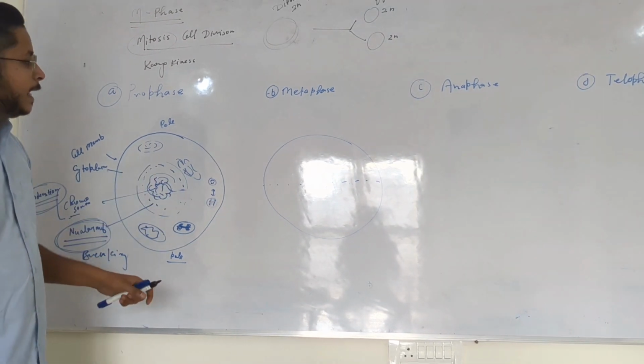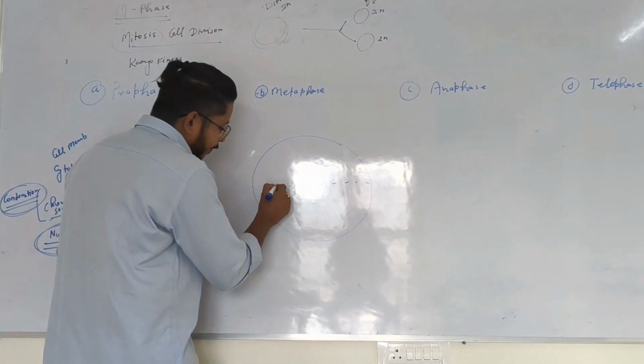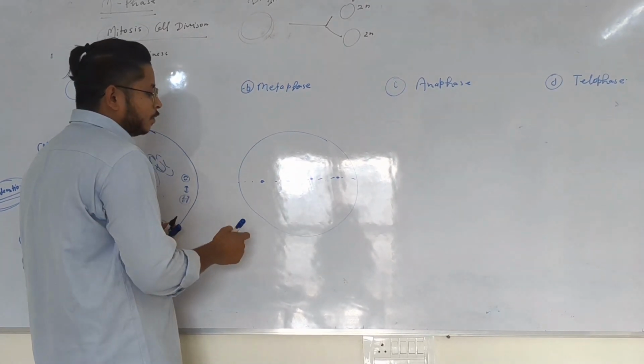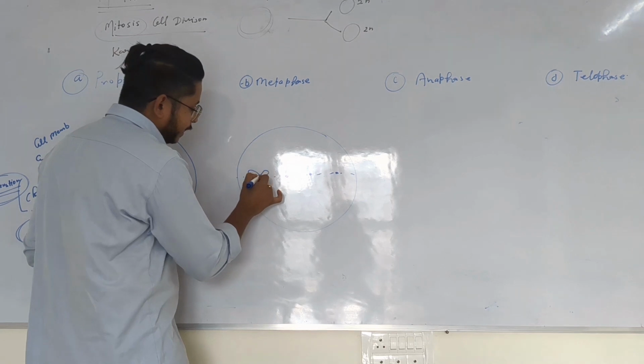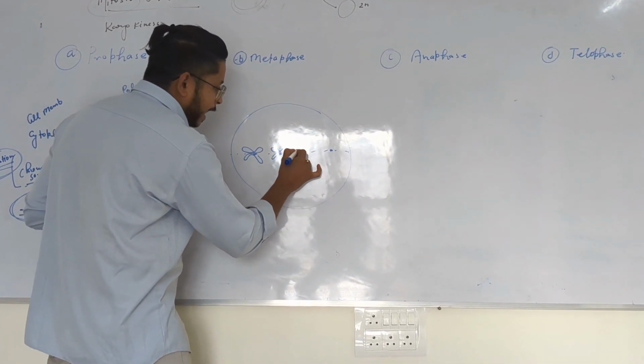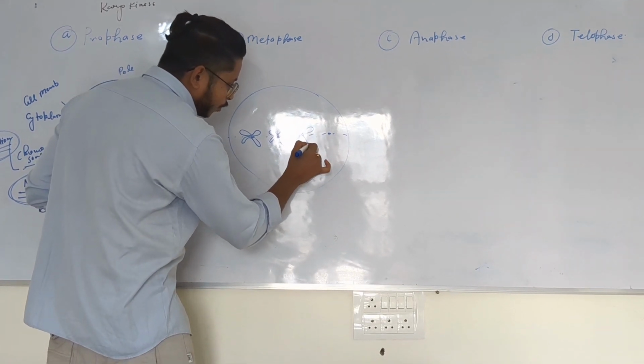In this next phase, what will be happening? The chromatin thread is converted into chromosome. Here I am drawing four chromosomes that have two chromatids.